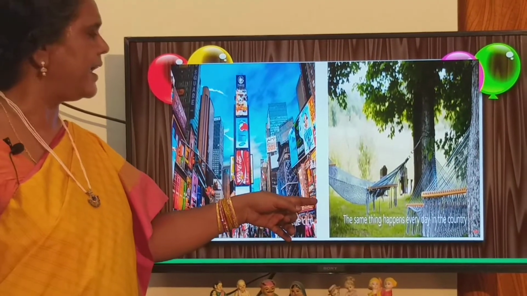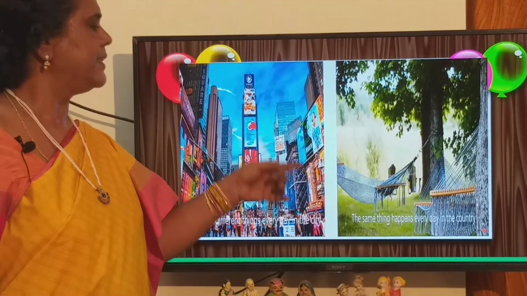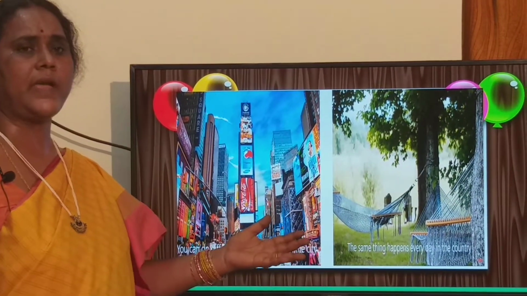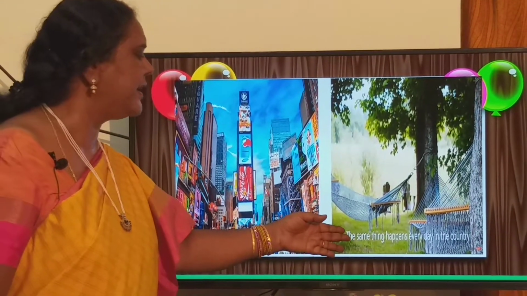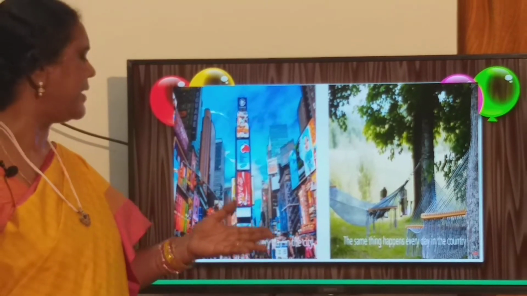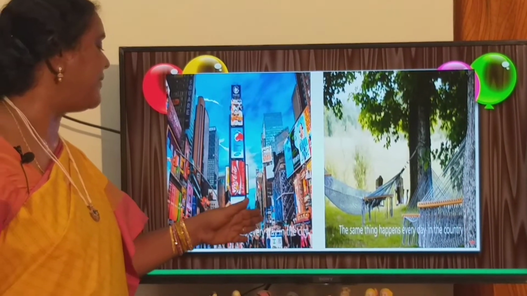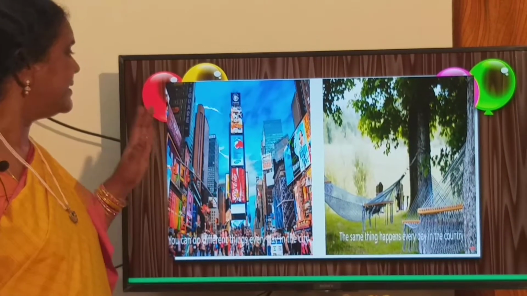In the sense, daily, what do they do in a country? They get up in the morning, they go to the fields, they come back after work. Otherwise, they get up in the morning, they go along with the cattle, and they come back in the evening. This is the work they do daily in the country. So the same thing happens every day in a country, whereas you can do different things every day in a city. We can get any type of work in a city.